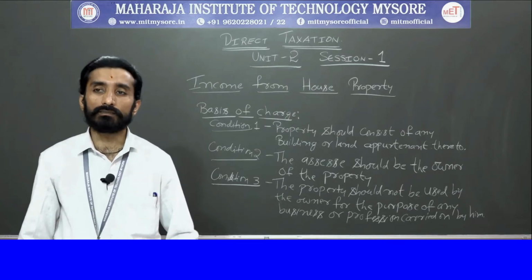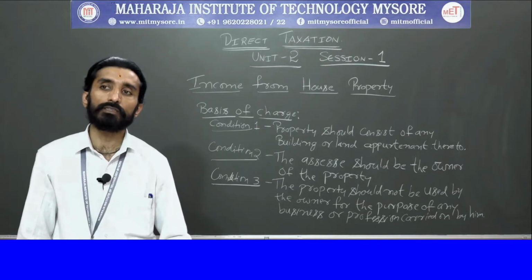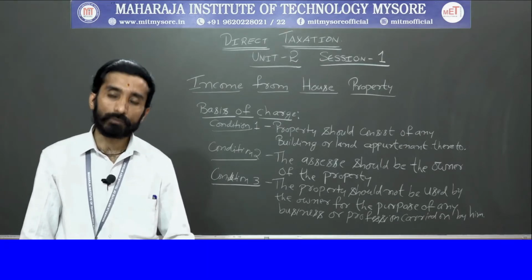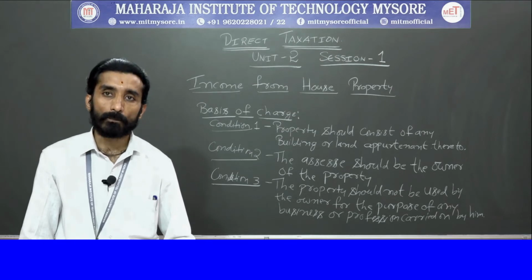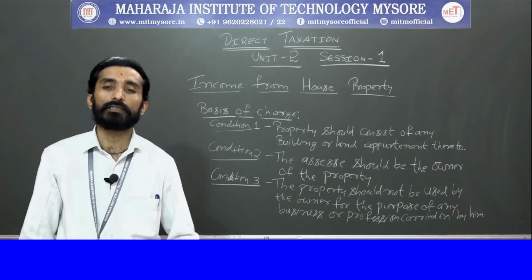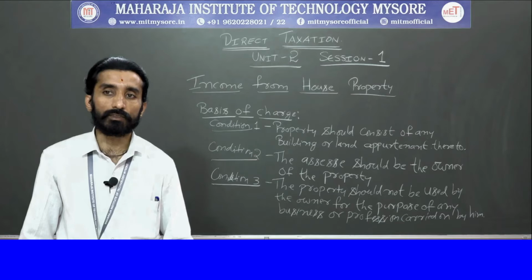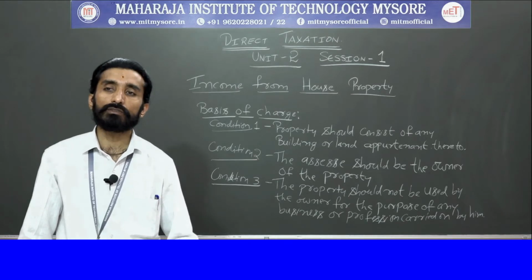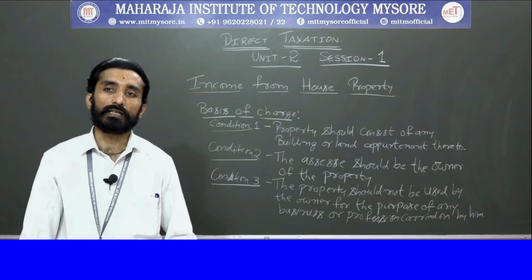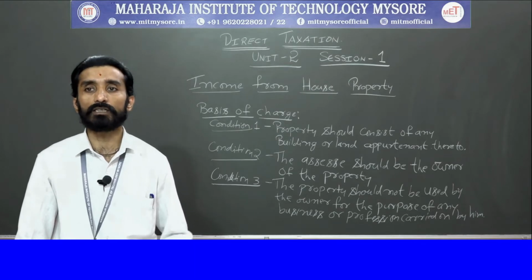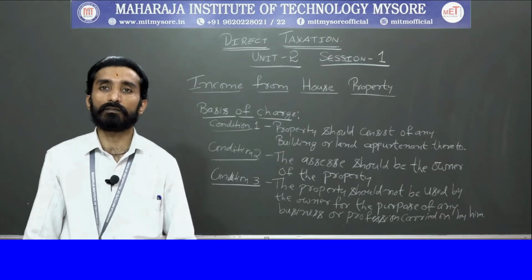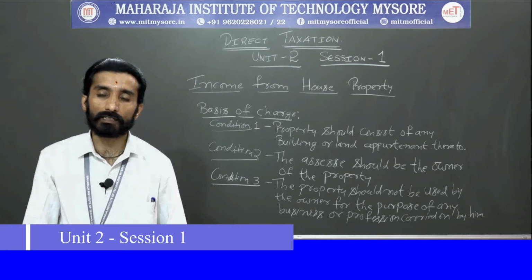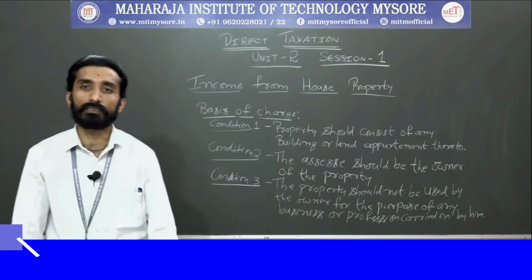The third condition is that the property should not be used by the owner for the purpose of any business or profession carried on by him, the profits of which are chargeable to income tax, right? So these are the three conditions that form the basis of charge, to define that this income will be charged under income from house property. Clear? So we will go through the conditions one by one.